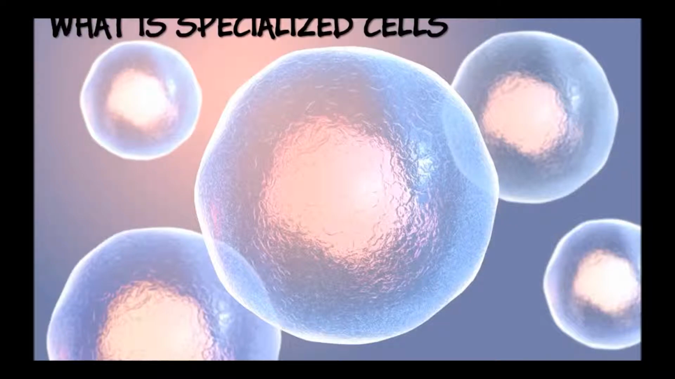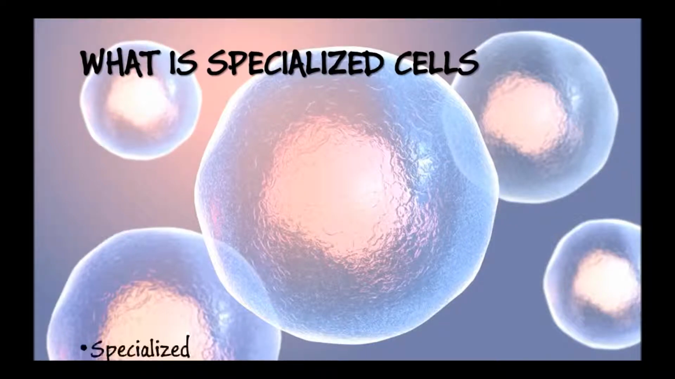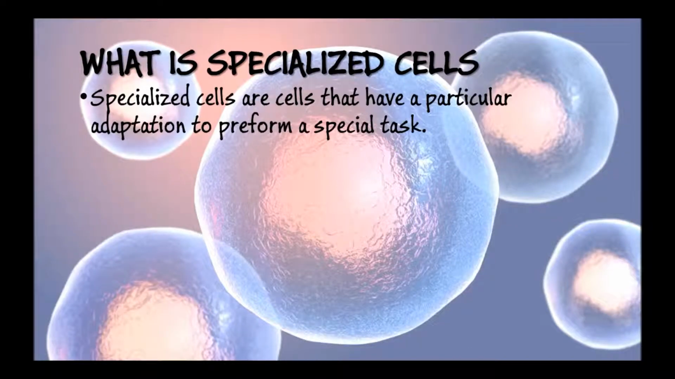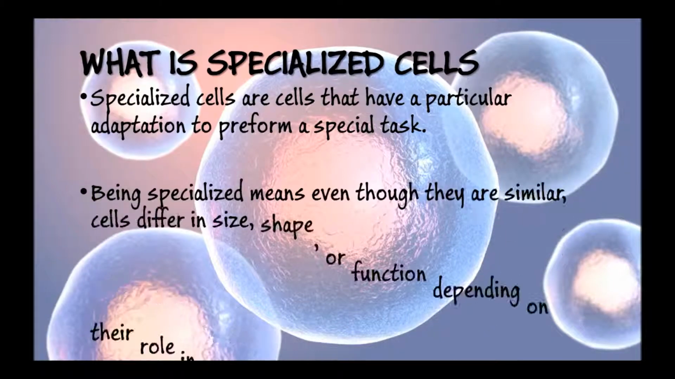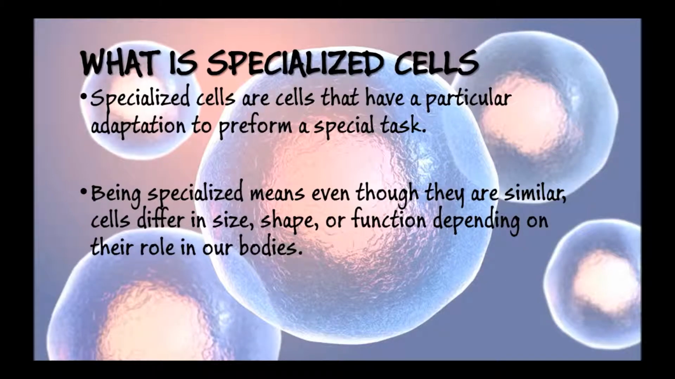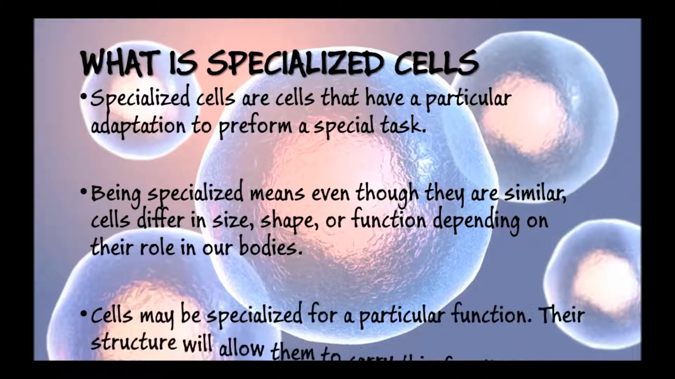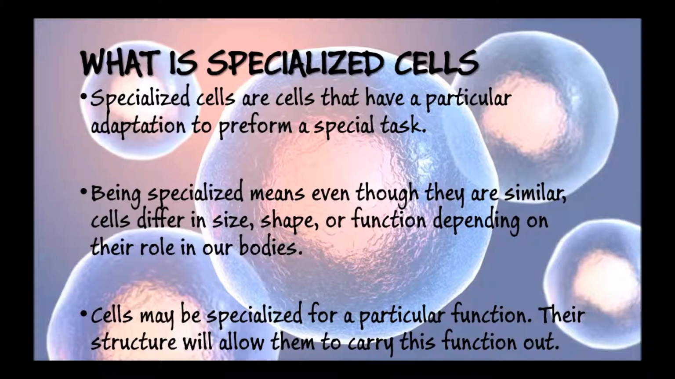So what are specialized cells? Specialized cells are cells that have a particular adaptation to perform a special task. Being specialized cells means that even though they are similar, cells differ in size, shape, or function depending on their role in our bodies. Cells may be specialized for a particular function. Their structure will allow them to carry this function out.